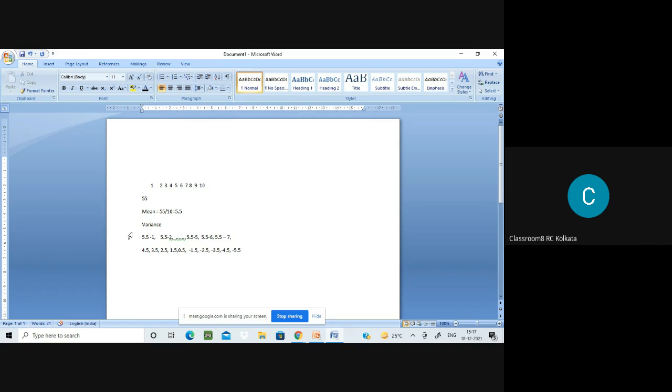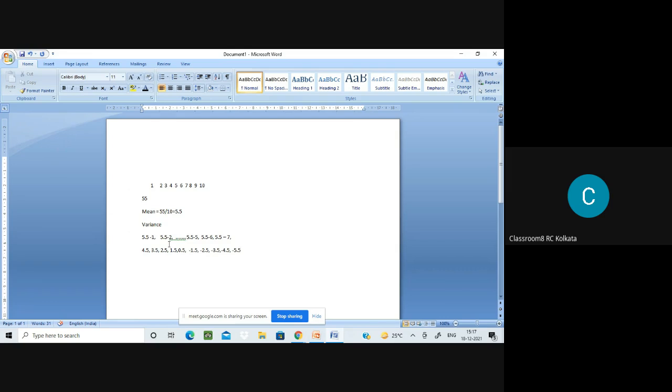So 0, 5.5 minus 1, 5.5 again added, so we ultimately get 0.5. 0.5 means I can say it is 0, isn't it? Yes, ma'am. So if I add up the variance, I can say that I am getting something close to 0, isn't it?